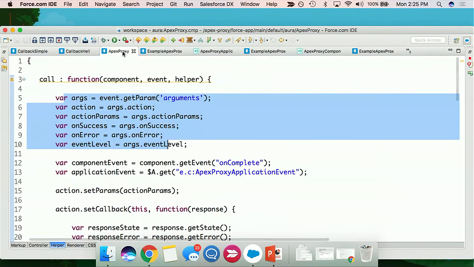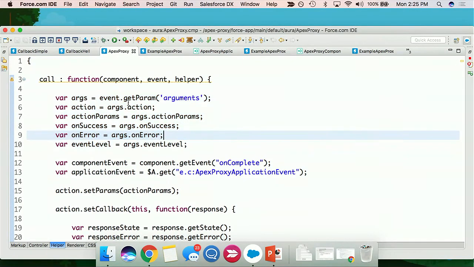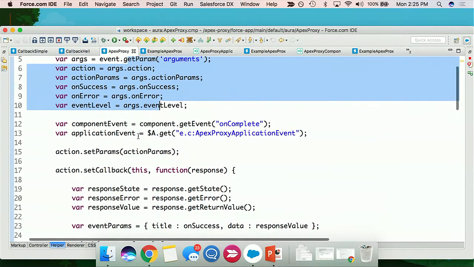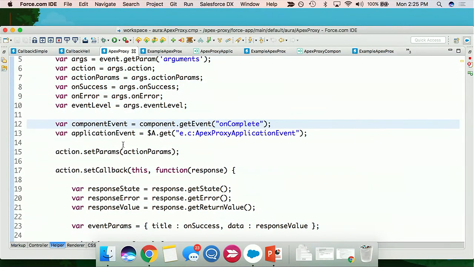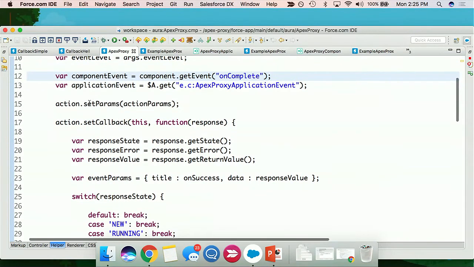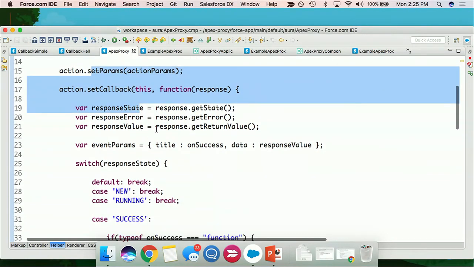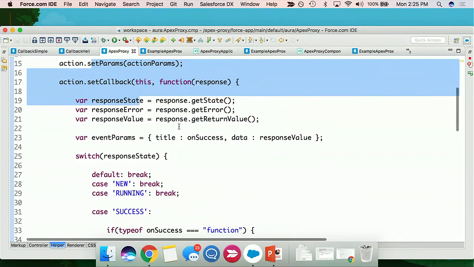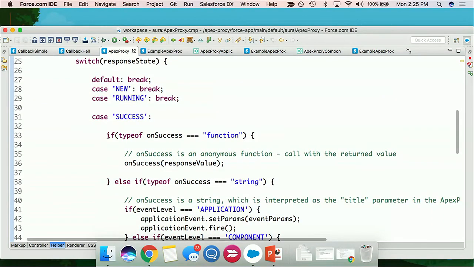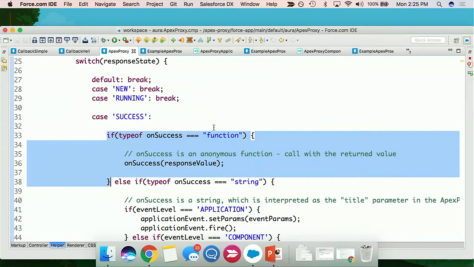Now what does that all look like inside the proxy itself? These were all the parameters that we passed it. Boilerplate, never mind these events, we'll come back to that, just avert your eyes. Boilerplate stuff for enqueueAction and set callback. And then, where we get a little different, is in here. So, we're not going to do anything in this code. We're going to pass it back up to the parent component to go finish its job.